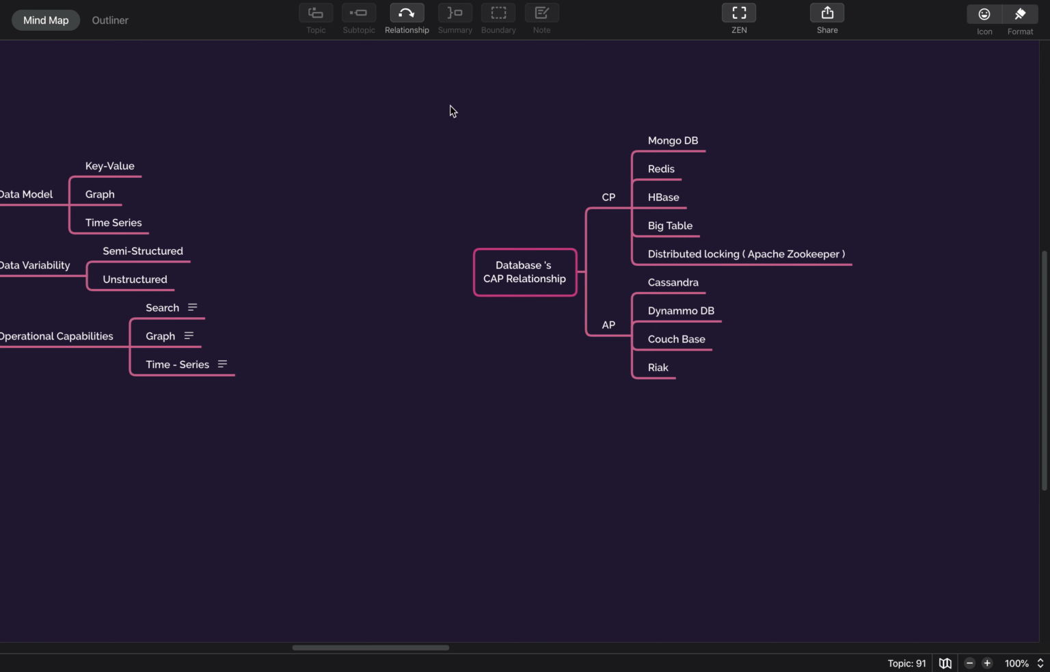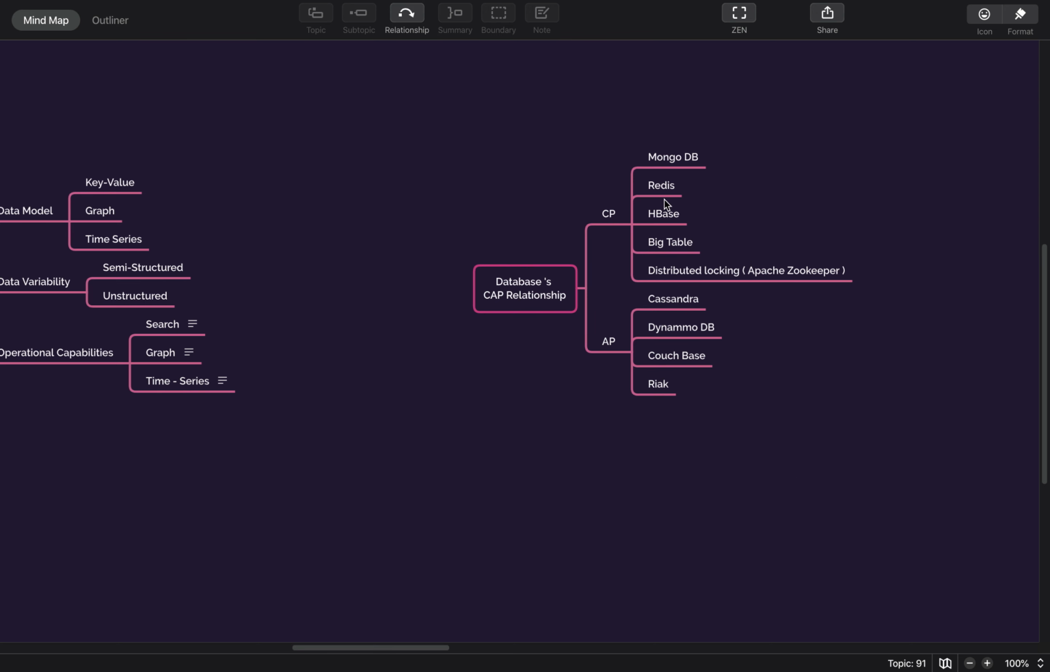So this is a quick overview of which database belongs to which category. MongoDB is more consistent, Redis is very consistent, HBase is again a consistent database, Bigtable is again on the consistent side, and then distributed locking, Apache Zookeeper, is very consistent because it has to know exactly right now what the state of a particular node is. So it is strictly consistent.